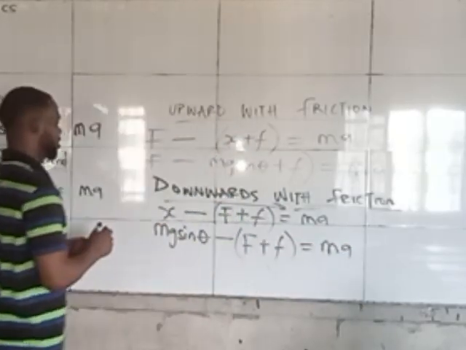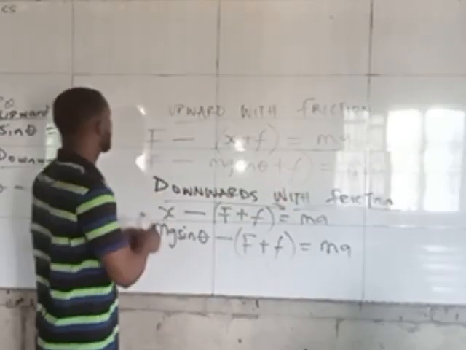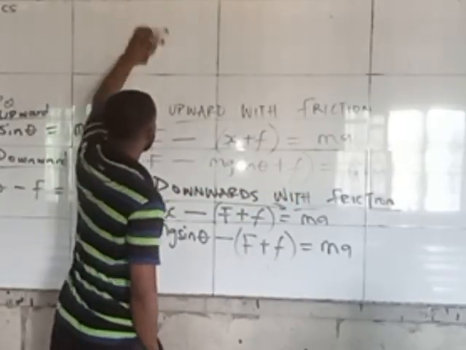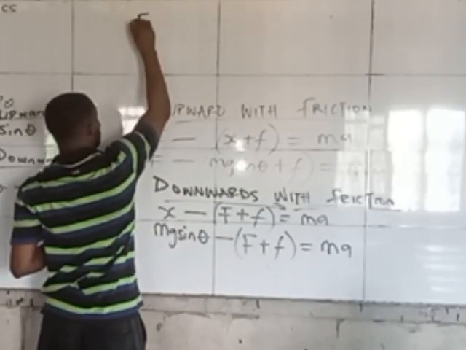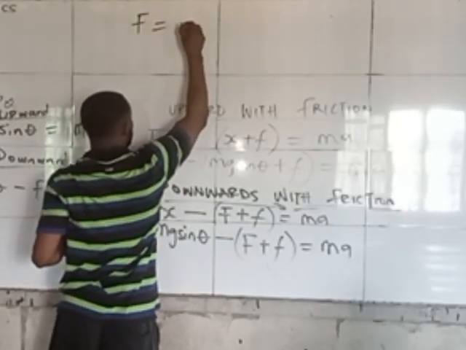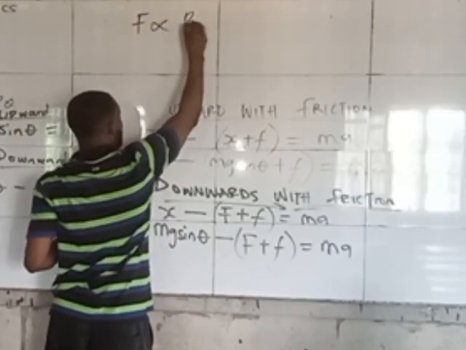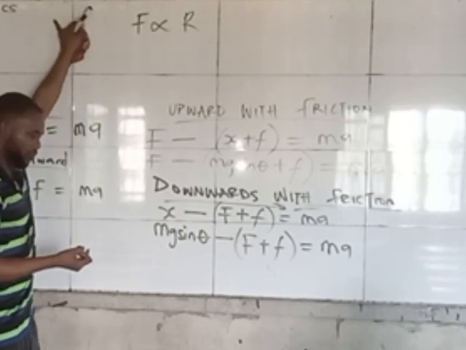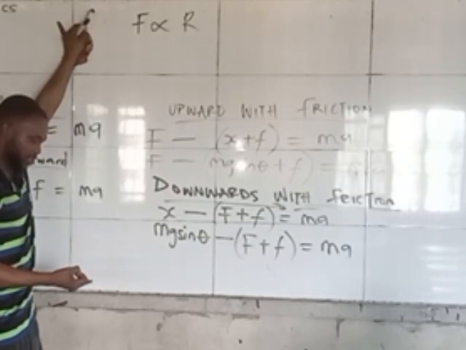And you need to know something. This f that is here, friction: first of all, friction is directly proportional to the normal reaction. Friction depends on the nature of the surface.